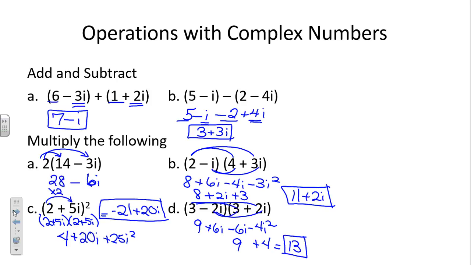Why did we lose our imaginary part of that complex number? What made it go away? Yeah, they were exactly the same but opposite signs, right? That's like the difference of squares, isn't it? That's what makes that middle term go away. And these are what are called complex conjugates.